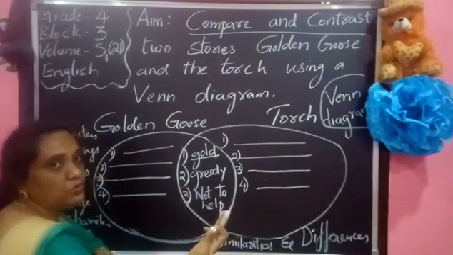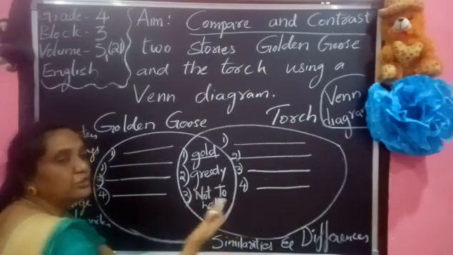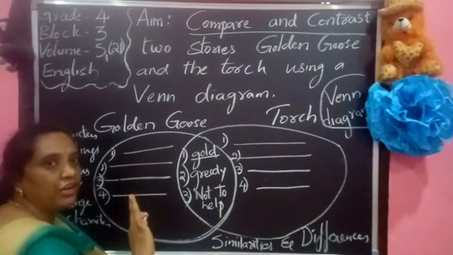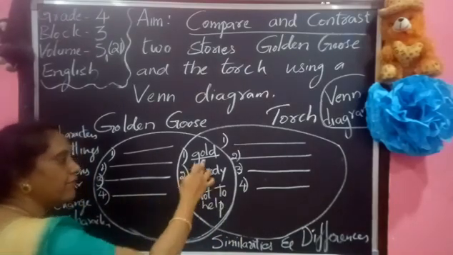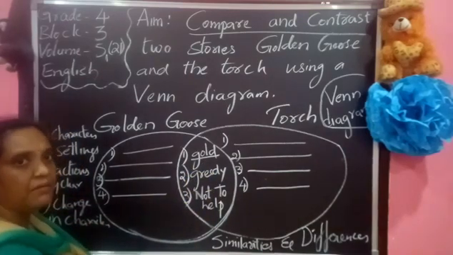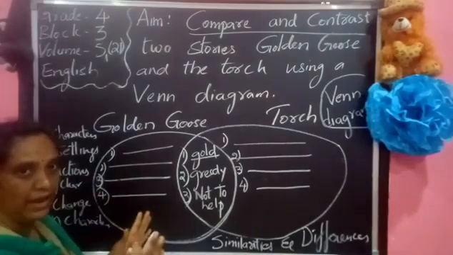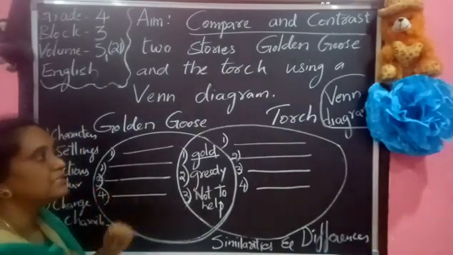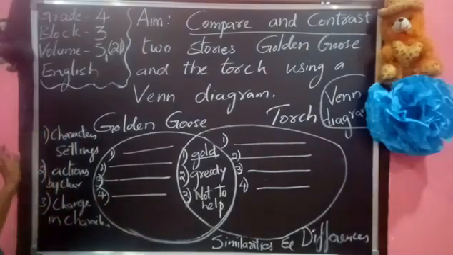Means by taking the two stories, how we are able to compare. That comparing is very important when we read two stories which have the same moral. Even if they don't have the same moral, by understanding two characters or by taking two stories, we can find the differences and similarities by using a Venn diagram.